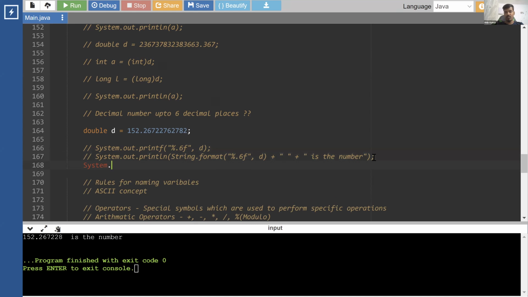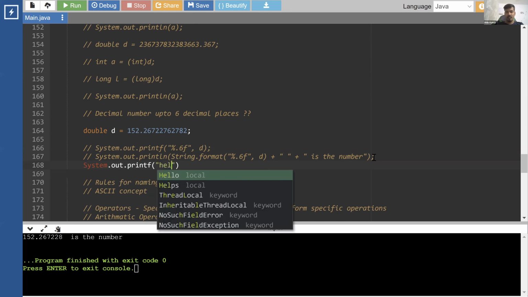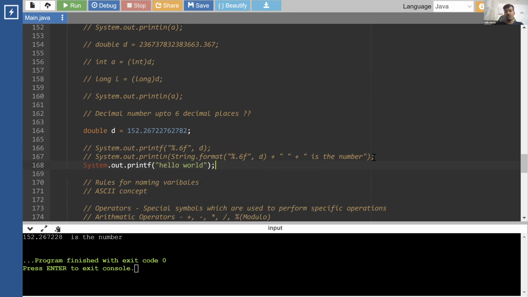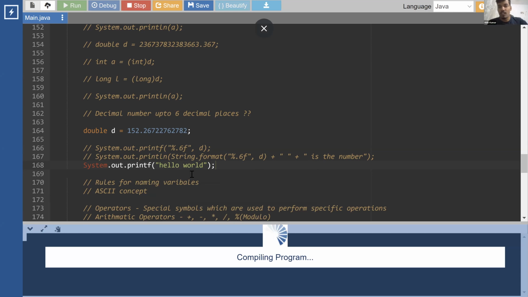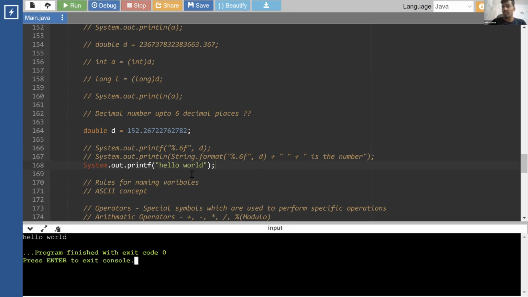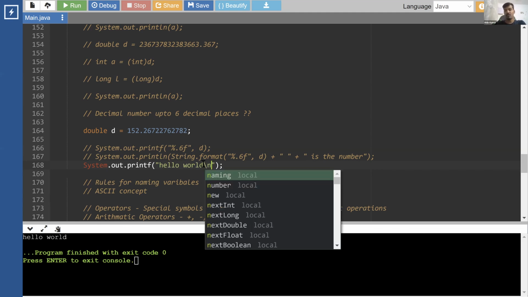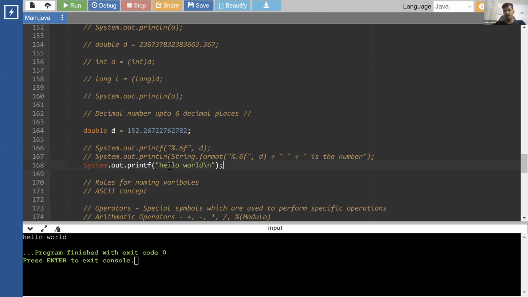For example, let's say you want to print hello world using printf. You can do System.out.printf and print hello world, but the control will stay on the same line. It will print it, no issues. For those of you who already know C, this behaves exactly the same way as the C printf behaves. It does not change the line. If you want to change the line, you have to use \n within it.